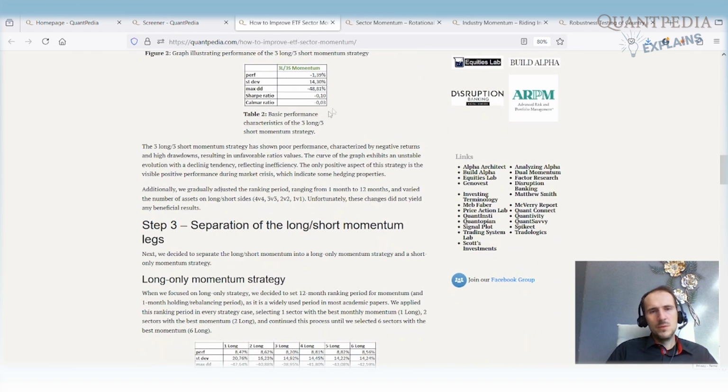Firstly, we are not able to simply change or improve the performance just by changing the ranking period from 1 month to 12 months, so try different ranking periods, or try different numbers of assets in the long or short side, so 4 versus 4, or 3 versus 3, or 2 versus 2, or 1 versus 1. There are no great differences in performance, so it's not performing very well.